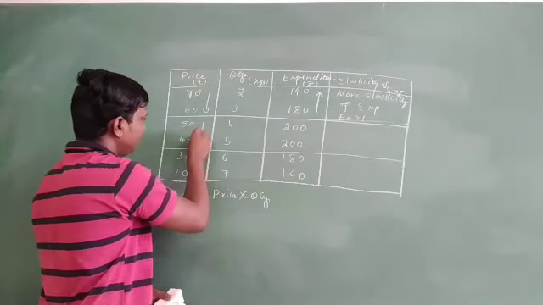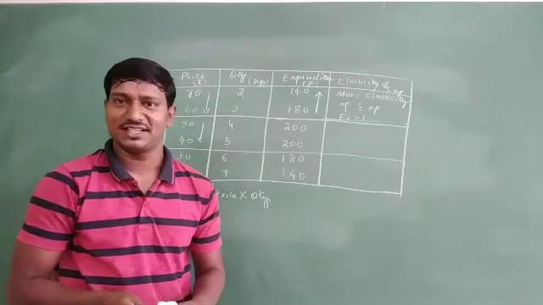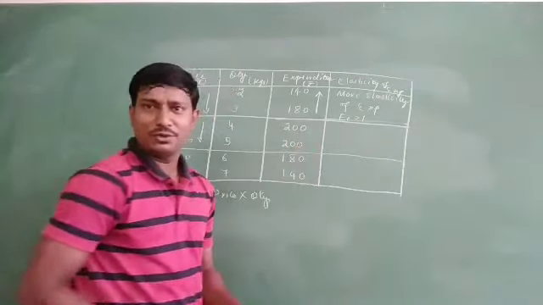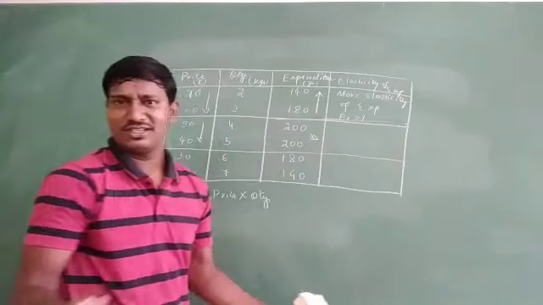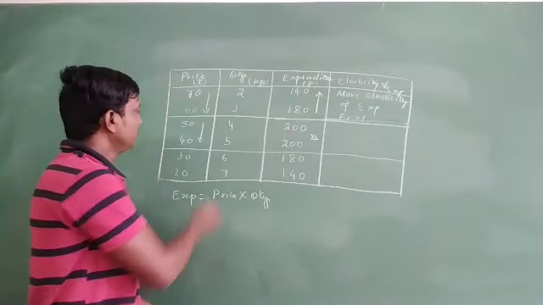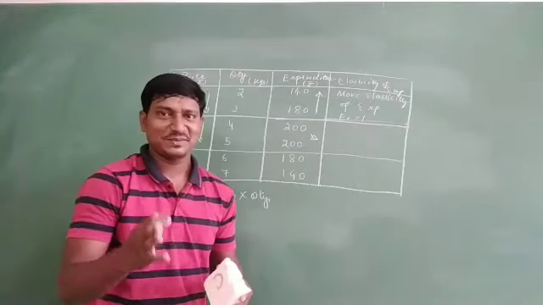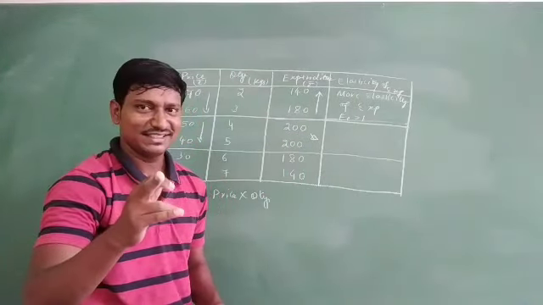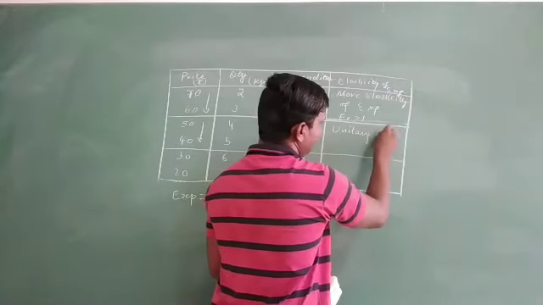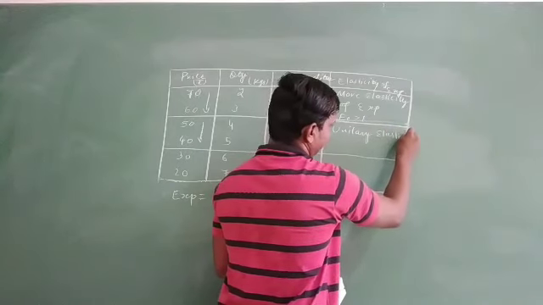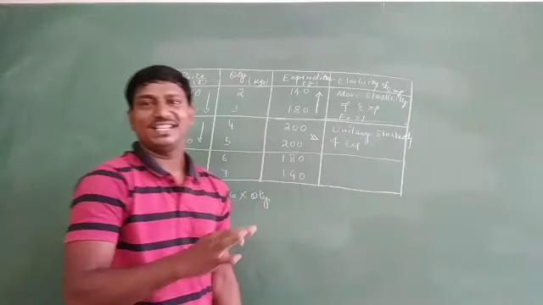Now here, there is again a decrease in the price. Well, so what about the expenditure? Here the expenditure is 200 and 200. Do you find any changes here? No, there is no change. No change at all. So what we have seen already, if there is a change, either it may increase or decrease. If there is no change in the case of expenditure, that is going to be called unitary elasticity of expenditure.